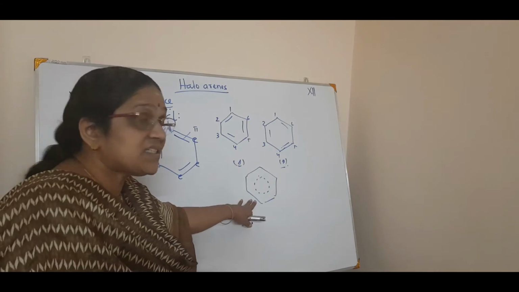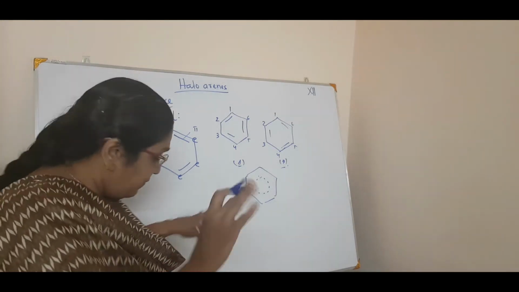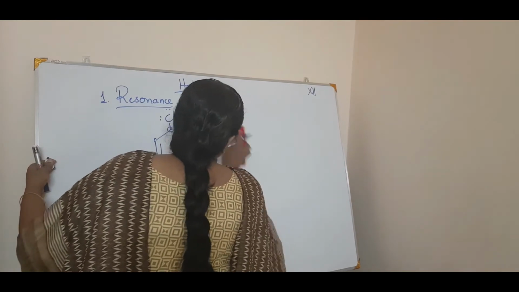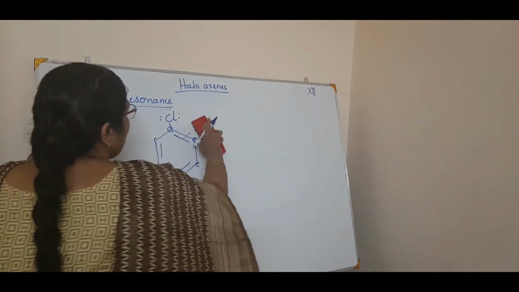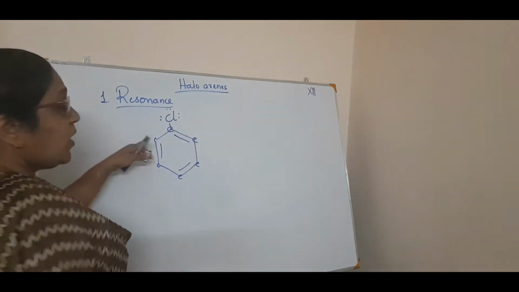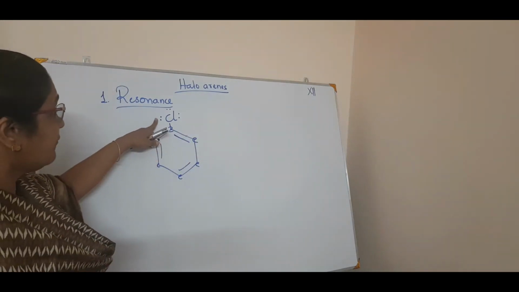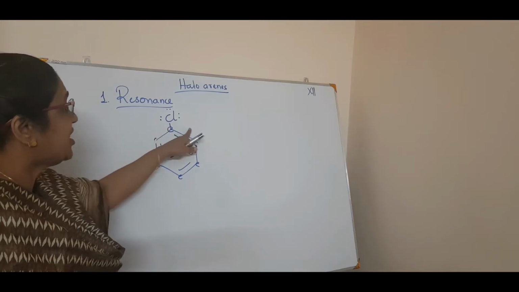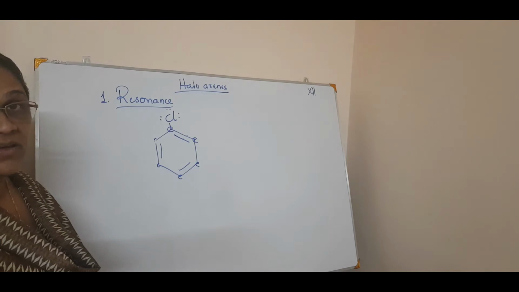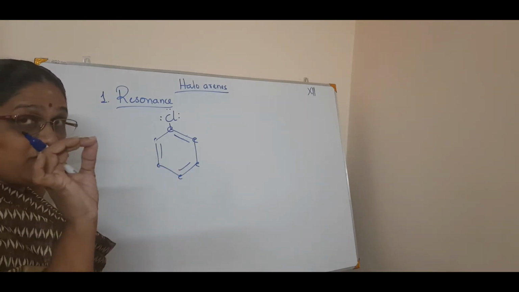So this is a resonance hybrid of the benzene structure, which you have studied earlier. Okay. So coming back to the point, you know this is the pi electron. You all know that. Now what happens? This lone pair of electron can get into conjugation with what? The pi electrons of the benzene ring. So what will happen? Just listen carefully.